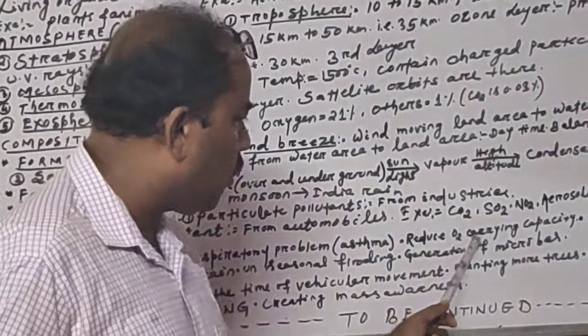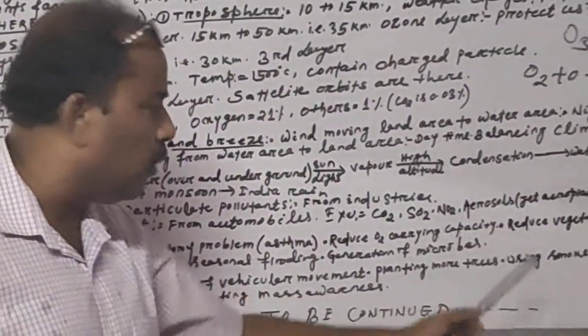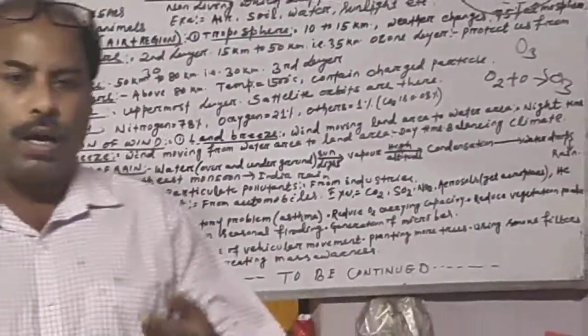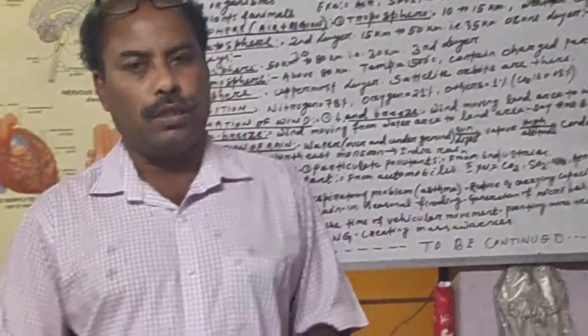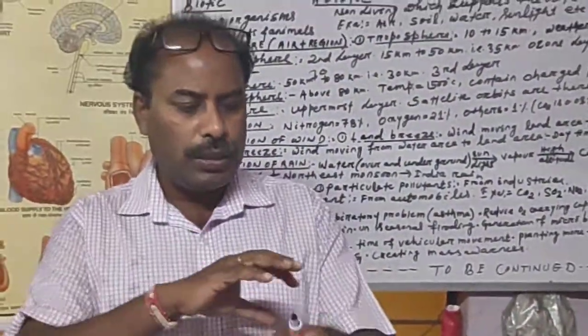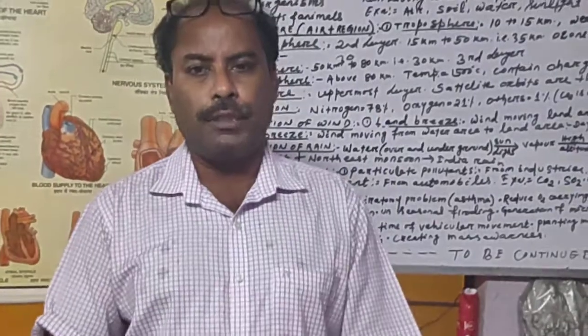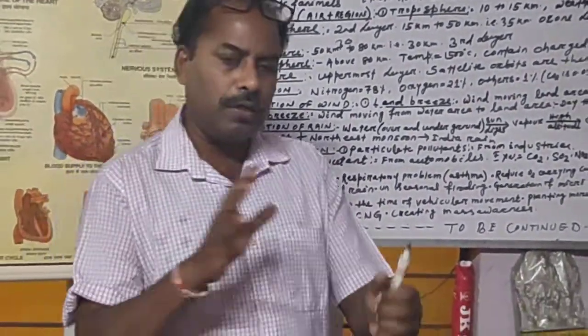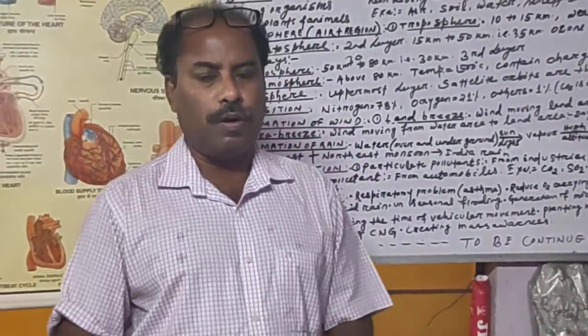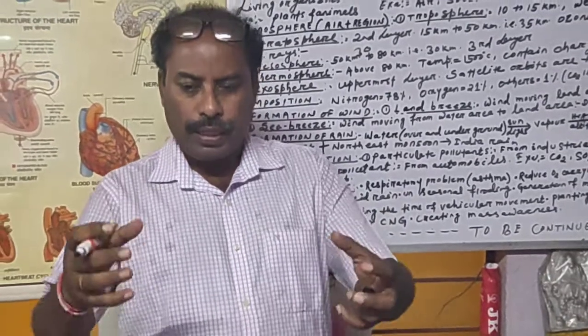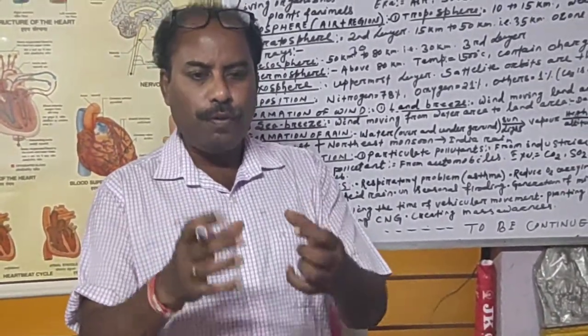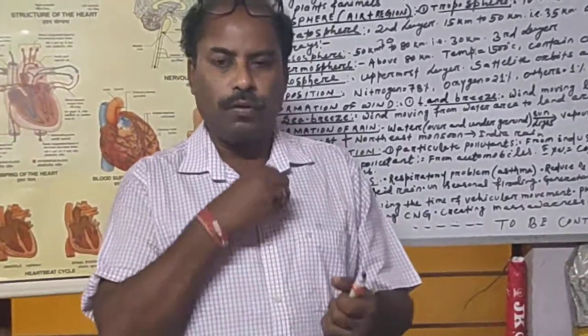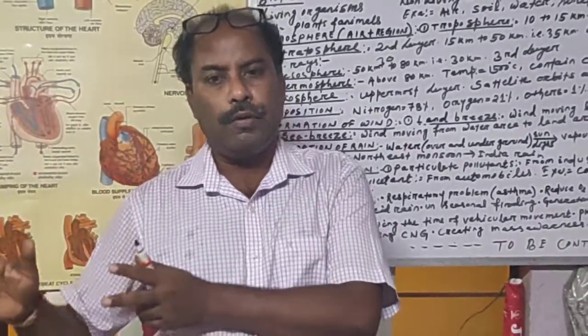Then it reduces the oxygen carrying capacity of the blood, because we have the blood circulatory system, which comes under the transportation system. It carries various materials to the different parts of our body, to the cells and tissues, and carries harmful substances from the different parts to the particular excretory organ.